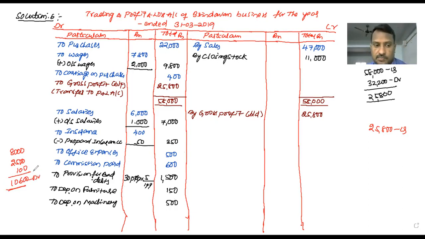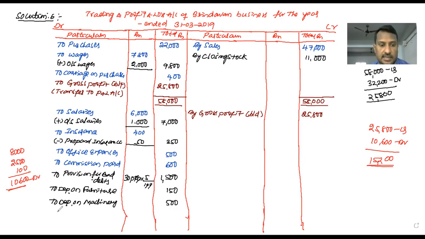10,600 means, so the credit side, the total amount of credit is higher than total amount of debit, which means the profits are more than expenses and losses. So from this 25,800 minus 10,600. Okay, subtract the 10,600 from 25,800. What is the final result here? 15,200 is the net profit.